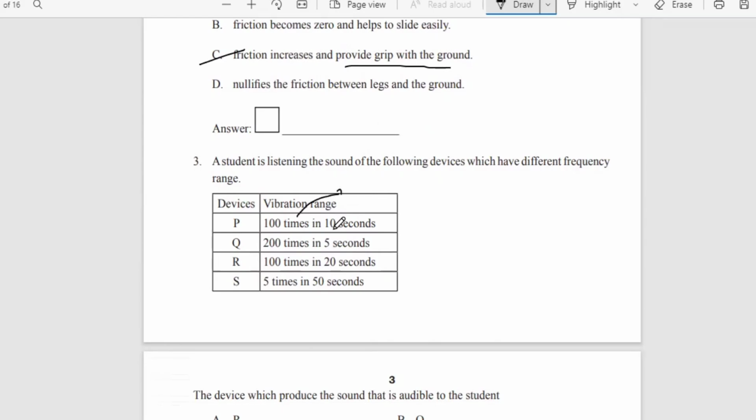The time taken for those 100 oscillations is 10 seconds. To find the frequency, the formula is the number of oscillations divided by the time taken. For the first one, it is 100 divided by 10, so the value is 10 hertz. Hertz is the unit of frequency.